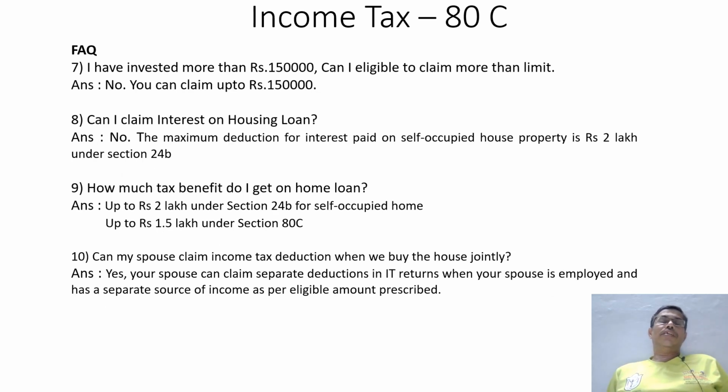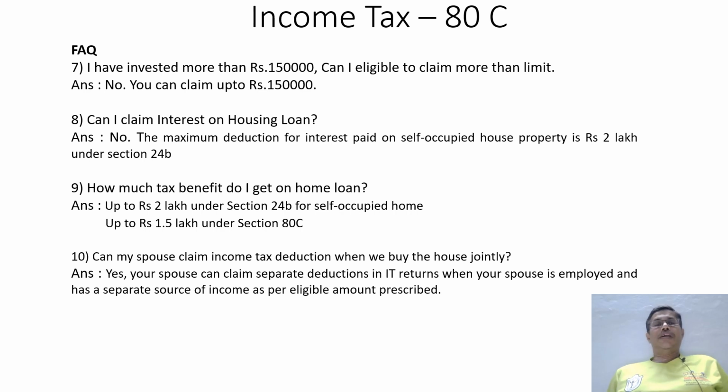Next, can the assessee claim more than 1,50,000 if they contribute more than 1,50,000? No, the assessee can claim only up to 1,50,000, even though they have contributed above 1,50,000. They are eligible to claim only 1,50,000. Can the assessee claim housing loan interest? No, under section 80C, the assessee cannot claim interest on a housing loan. He can claim only through income from house property under section 24B.